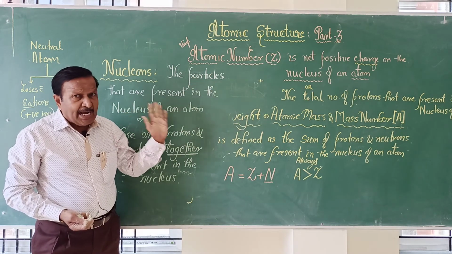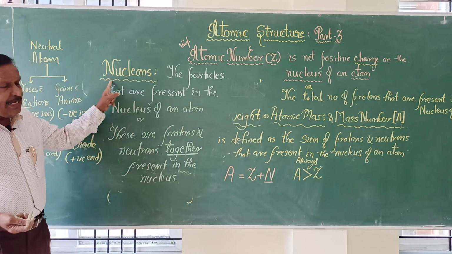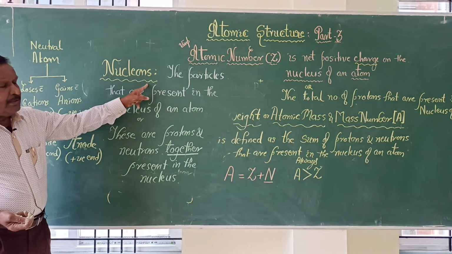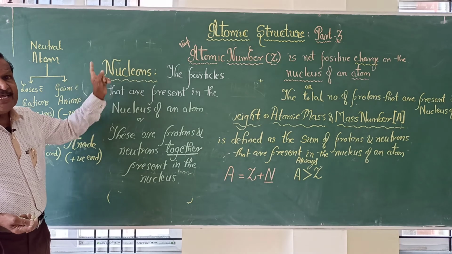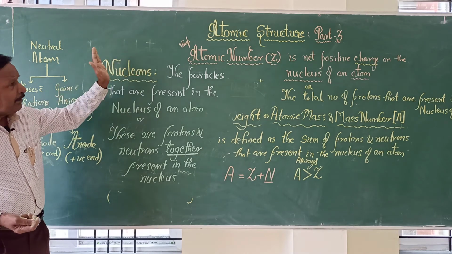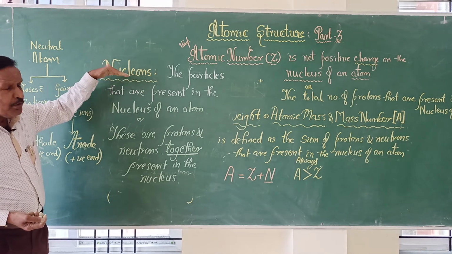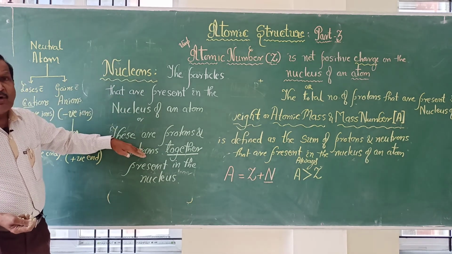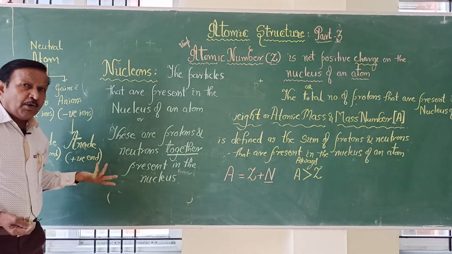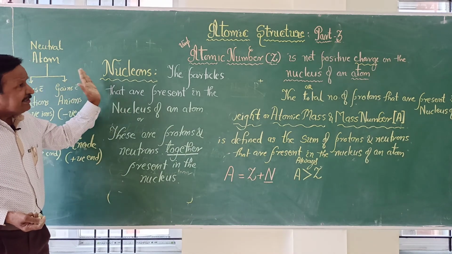But when they ask you to give an example for nucleon, you are not allowed to write electron, because electron is an extranuclear part. So the example for nucleons will be either proton or neutron or both. Doesn't matter.